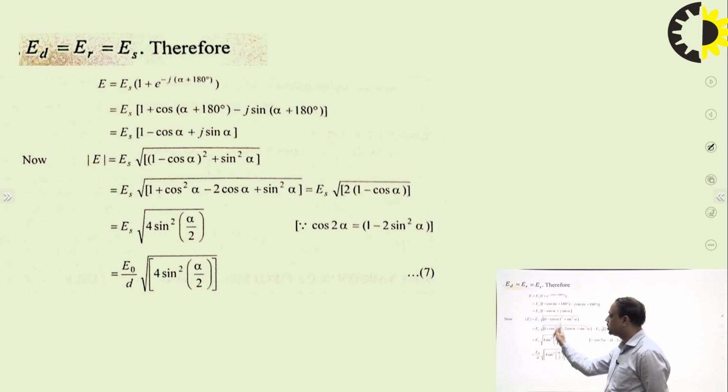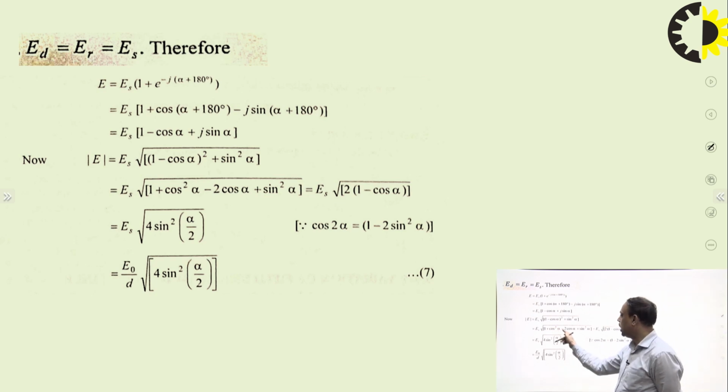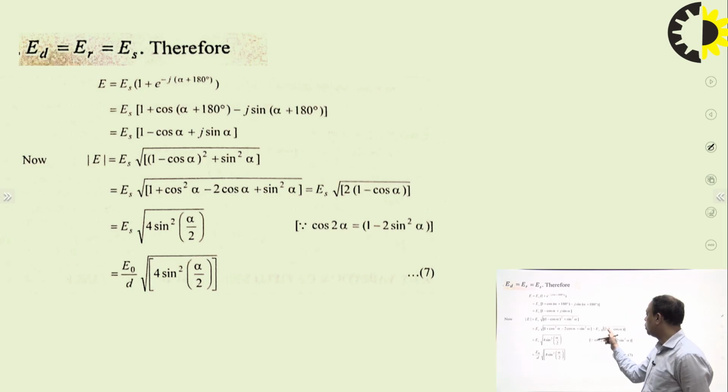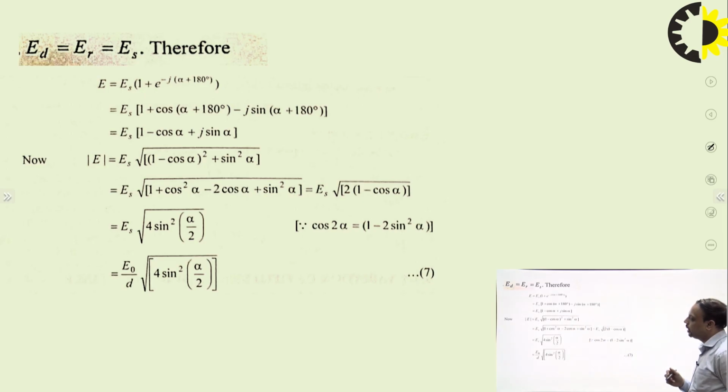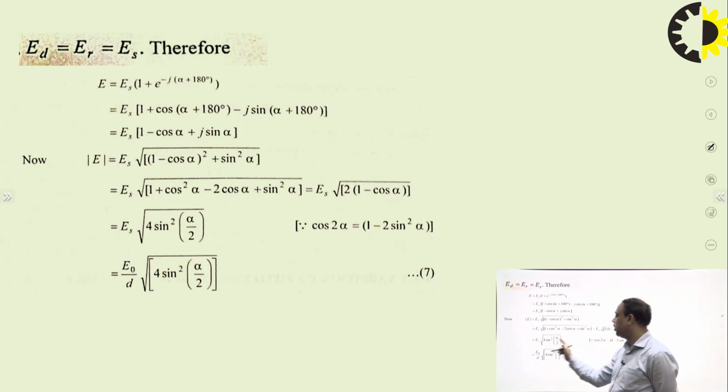Sine square alpha plus cos square alpha is again equal to 1. Then 1 plus 1 minus 2 cos alpha, that is 2 minus 2 cos alpha, and it becomes ES is equal to root of 2 times 1 minus cos alpha. Again, if we expand this using the half angle formula, we can write 1 minus cos alpha is equal to 2 sine square alpha by 2. Now this term becomes sine square alpha by 2, or we can write ES is equal to square root of 4 sine square alpha by 2.